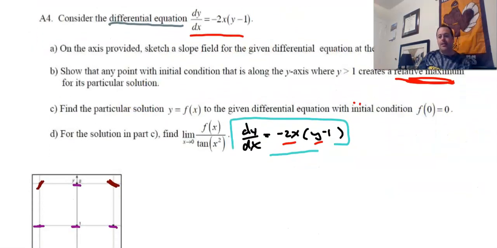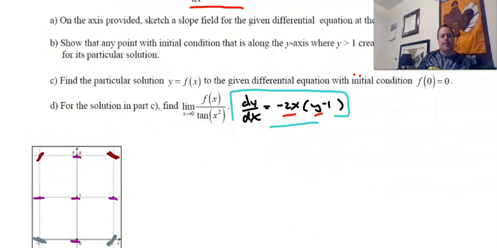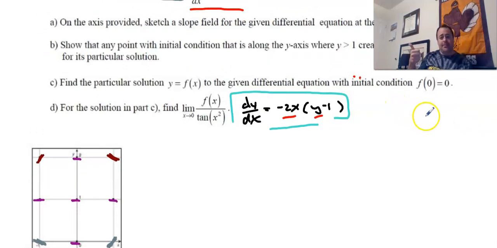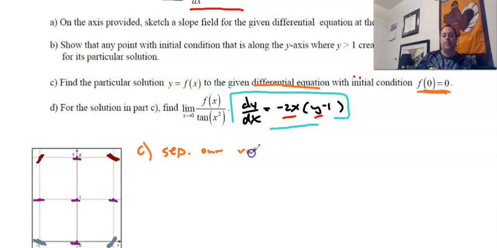Okay, so I went ahead and erased everything and got us ready for part C. Whenever there's a slope field, there's always going to be a part C here. It says find the particular solution given the differential equation, and it's given us the initial condition f of 0 equals 0. This is usually how we find our C value. Whenever you see differential equations for part C, you've got to think, oh, we need to separate our variables.